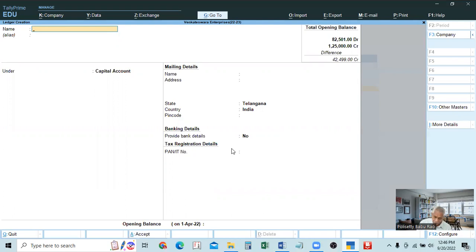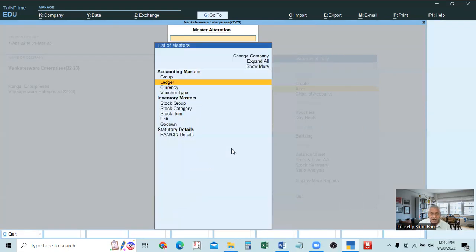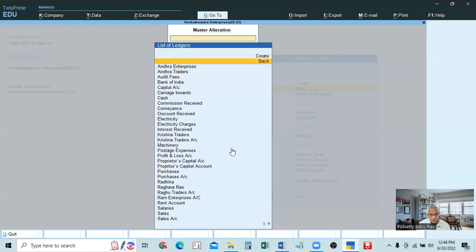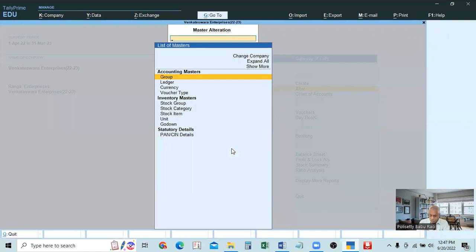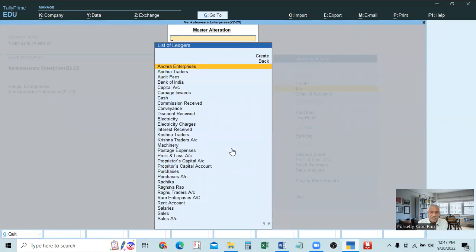So we can display ledger accounts here, and alteration or deletion of ledger accounts we can do here, but creation also we can do. That's why I always use only the alter button. I never use the create button. The same work is done by the alteration button also. For creating a single ledger, the create button or alteration button, both will work. But now our work is to enter the opening balance. So go to the alter button, then select ledger, enter.